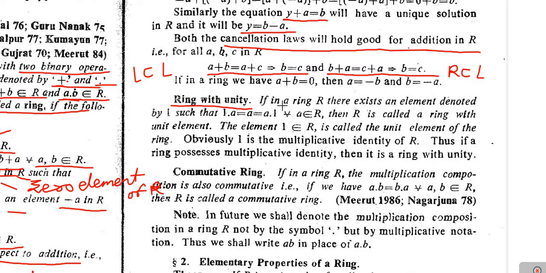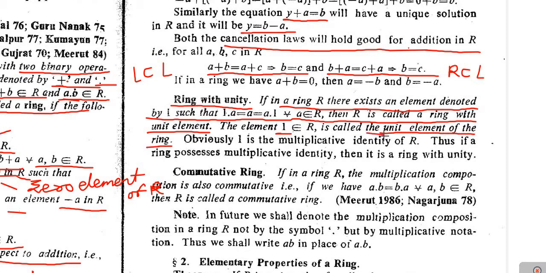So the definition is, if in a ring R there exists an element denoted by 1 such that 1 into A equals A, which is equal to A into 1, for every A belongs to R, then R is called a ring with unit element. That element 1, which is the multiplicative identity element of the ring, is called the unit element of the ring.